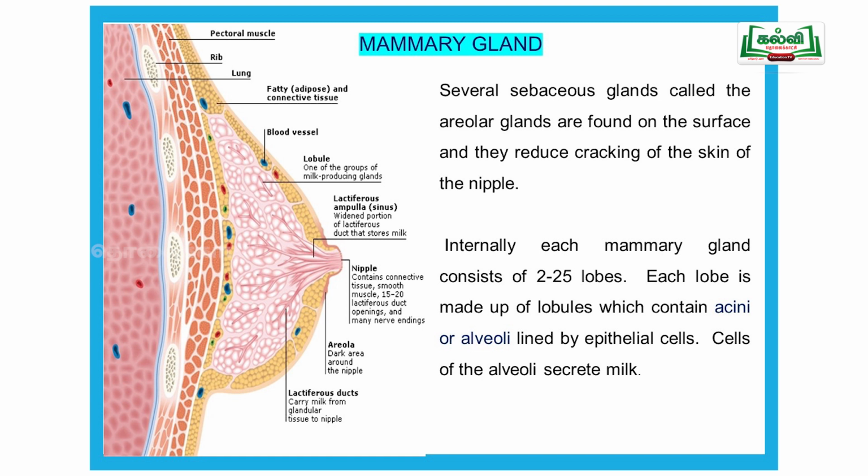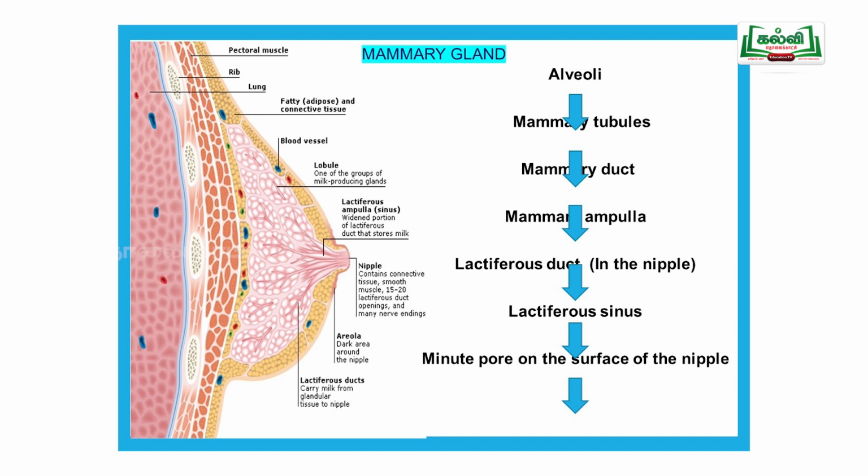Internally, each mammary gland consists of 2 to 25 lobes. All these lobules combined are called one lobe. Each lobe is divided into lobules. Each lobule contains small rounded structures called alveoli or acini. There only the milk will be secreted.